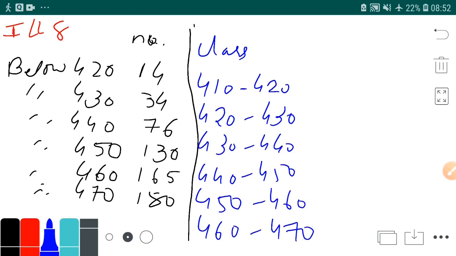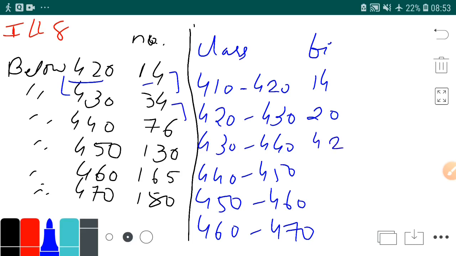Now in the frequency, first we write 14 obviously, because less than 420 is 14, so 410 to 420, 14. Then 420 to 430, it will be 34 minus 14, that is 20. Then 430 to 440, it is 76 minus 34, that is 42.